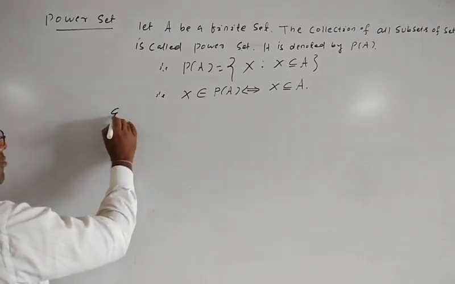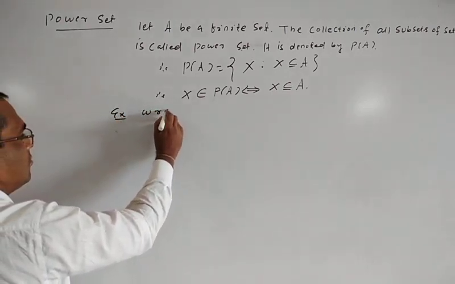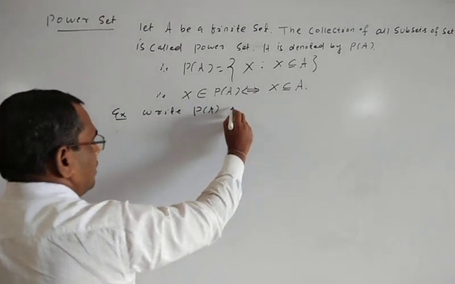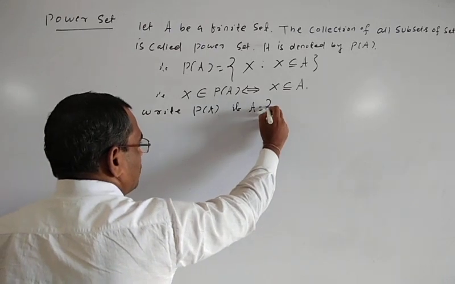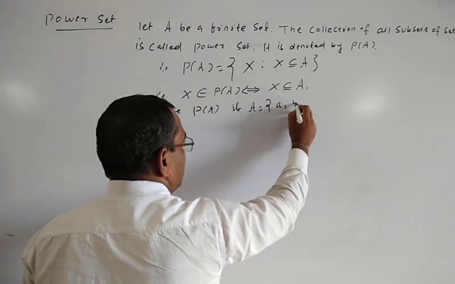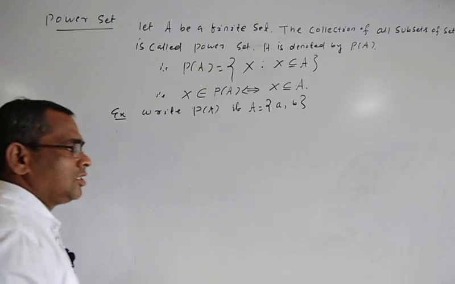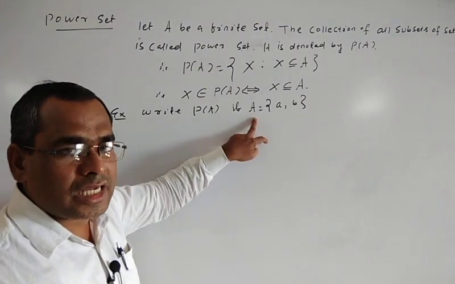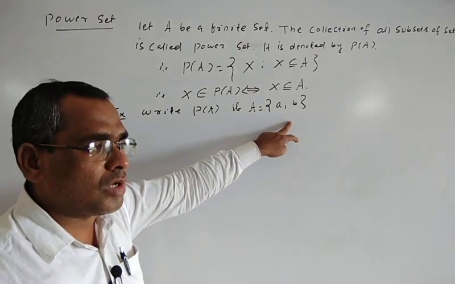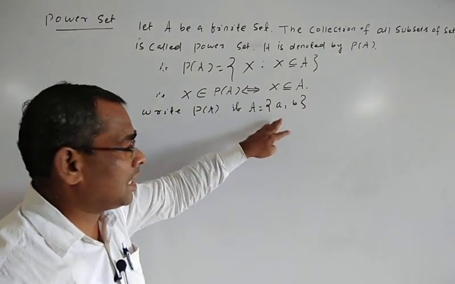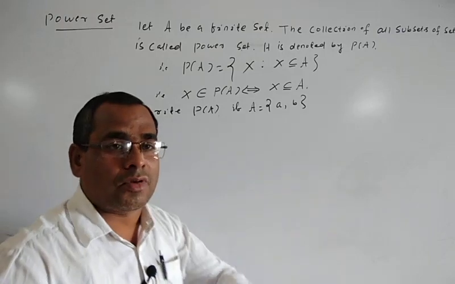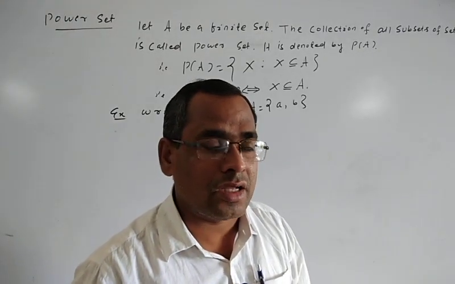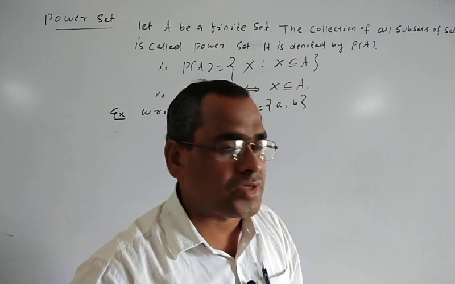For example, write P of A if A is equal to {a, b}. Here, A is a set containing how many elements? So 2 elements. If a set has 2 elements, what will be the number of subsets? Automatically the number of subsets is 2 raised to 2, that is 4. So the number of subsets is 4.